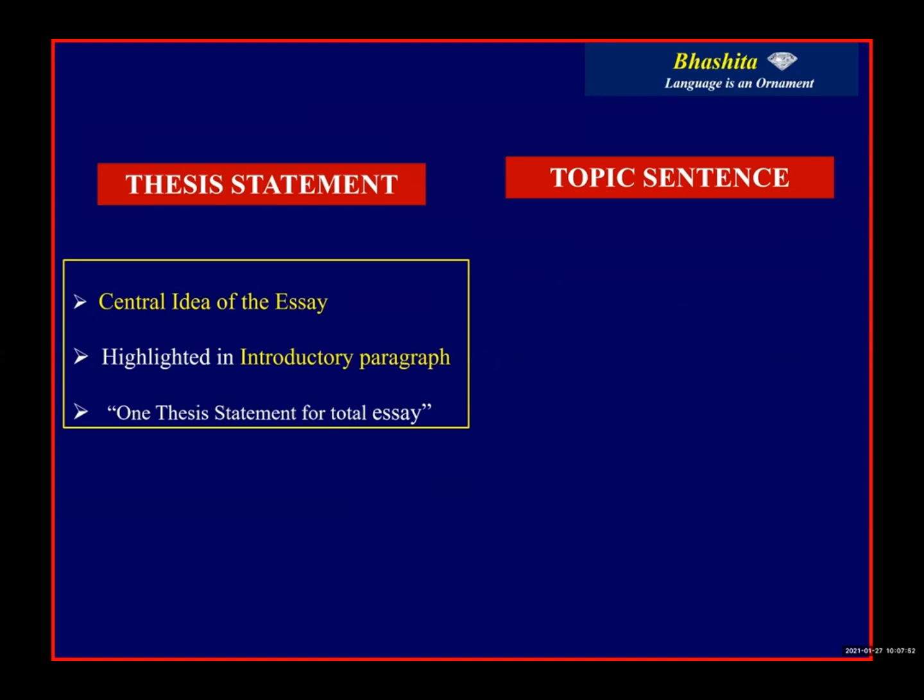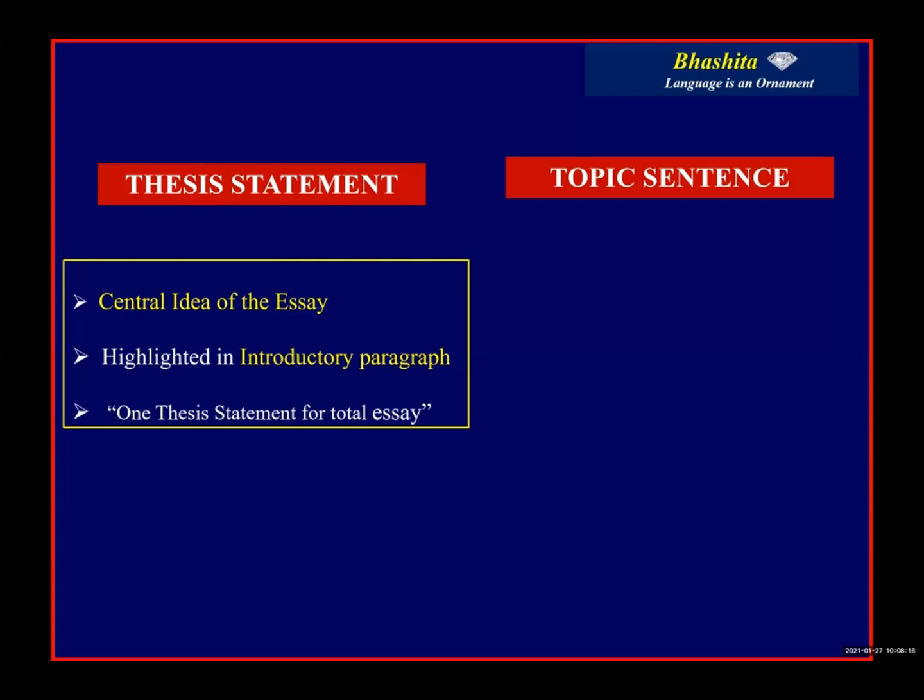I'm asking once again, where is the thesis statement? It generally exists in the introductory paragraph of the essay. And how many thesis statements may we have in an essay? We have only one thesis statement for the overall essay.